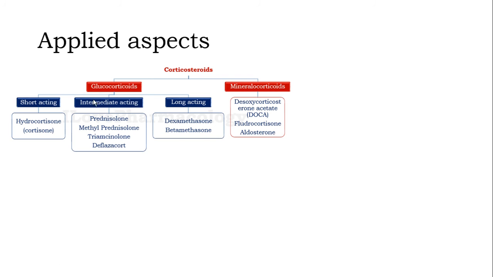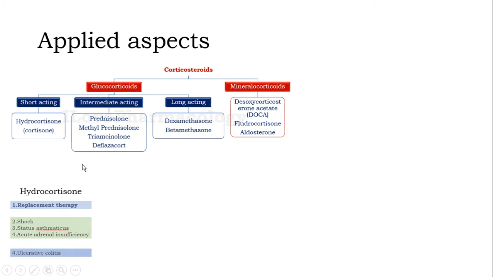Next, coming to the applied aspect as well as the summary of today's session. We have learned that corticosteroids can be classified into glucocorticoids and mineralocorticoids. Glucocorticoids are classified into short-acting, intermediate-acting, and long-acting. The short-acting example is hydrocortisone; intermediate-acting we have prednisolone, methylprednisolone, triamcinolone, and deflazacort; and longer-acting we have dexamethasone and betamethasone. In the mineralocorticoids, the examples are DOCA, fludrocortisone, and aldosterone.